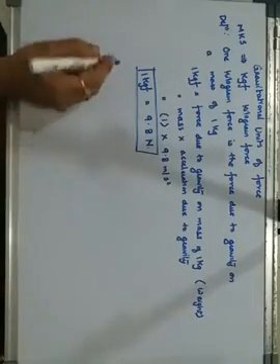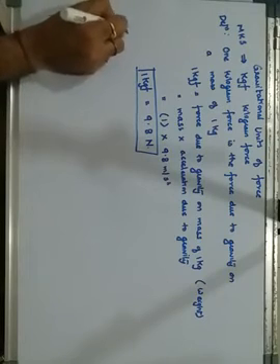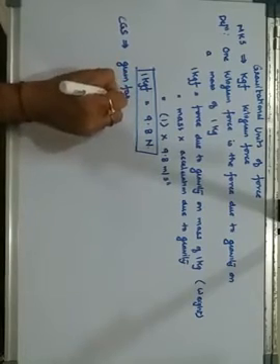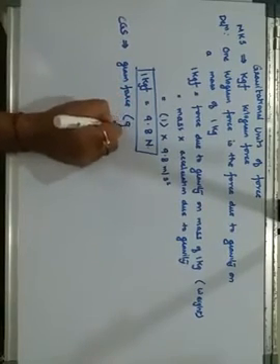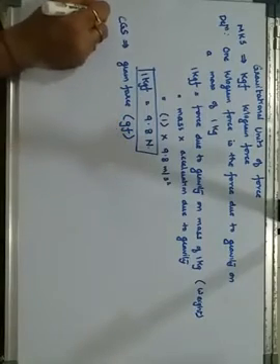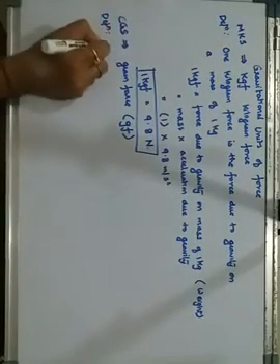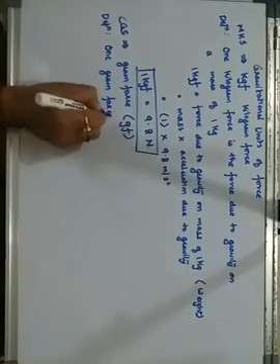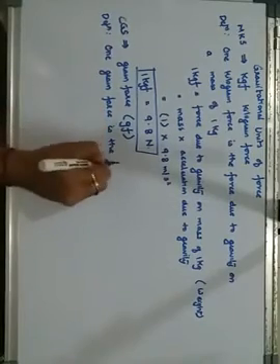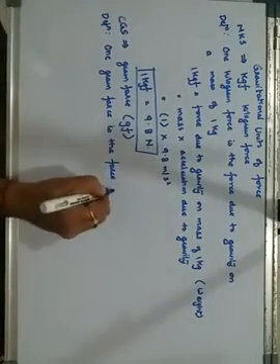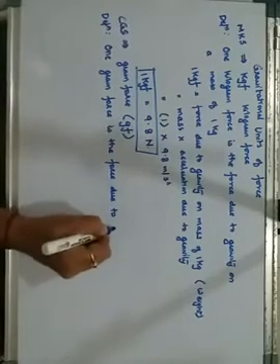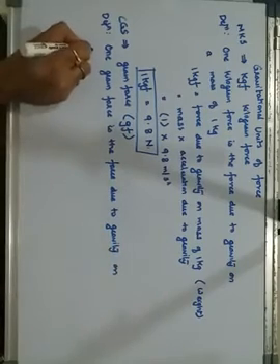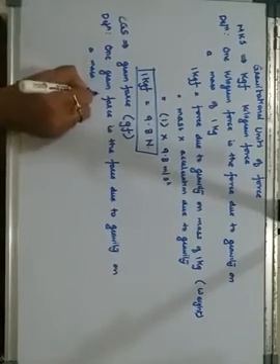Similarly, in the CGS system, we consider it as gram force, which is written as gf. So how do we define gram force? 1 gram force is the force due to gravity, same definition, but on a body of mass 1 gram.